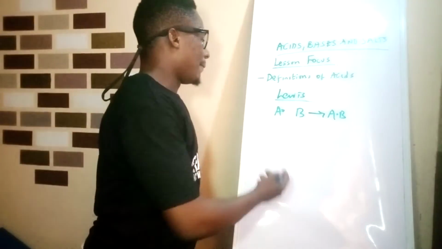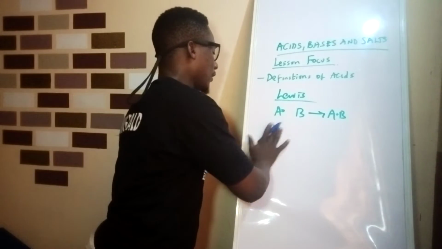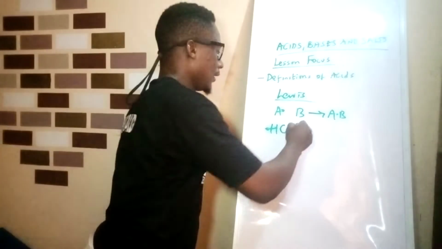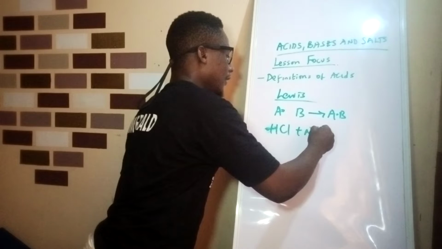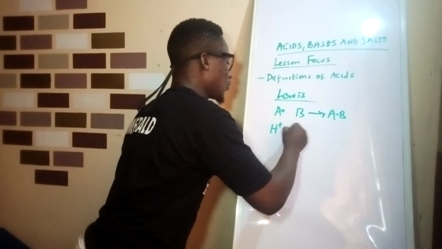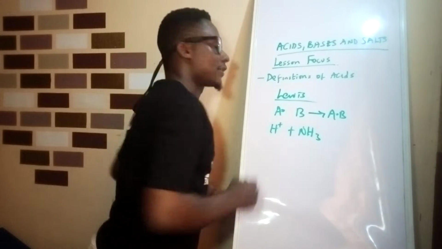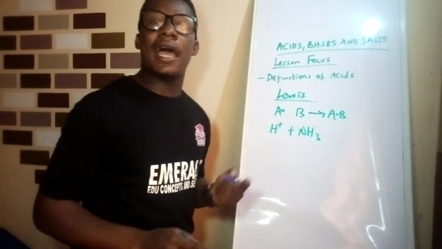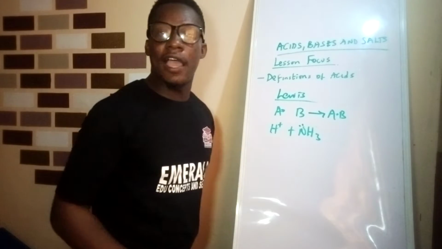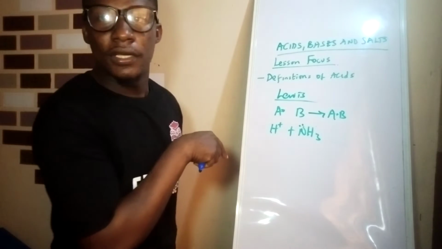So Lewis defined an acid this way. Let's assume you have H+ and NH3. You recall that under covalent bonding there is a lone pair of electrons on nitrogen.